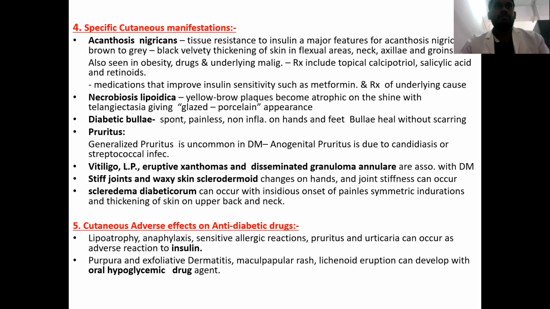Next specific cutaneous manifestation in diabetes is necrobiosis lipoidica. Necrobiosis lipoidica initially presents with a yellowish brown plaque, and later it becomes atrophic and has a glazed porcelain appearance because of the development of atrophy and telangiectasia in the later stages. Common site is around the ankle, on the shin.